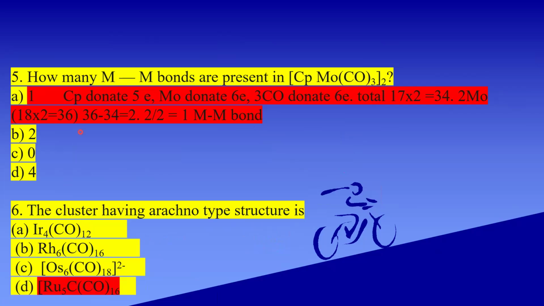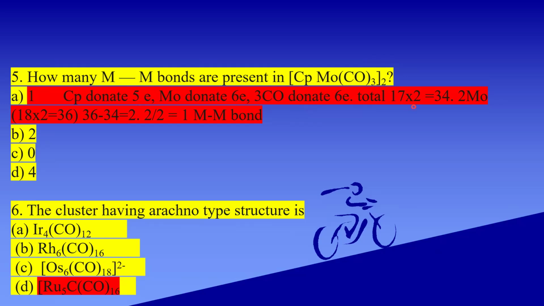The fifth question is, how many metal-metal bonds are present in [CpMo(CO)3]2? Generally, Cp donates 5 electrons in the neutral method. Molybdenum donates 6 electrons. 3 carbonyls donate 6 electrons. Totally 17 electrons. Here, it is in dimer formation.